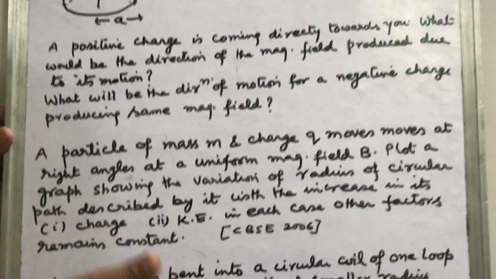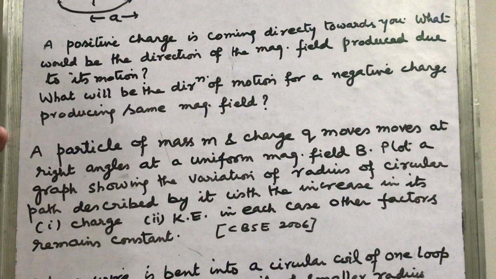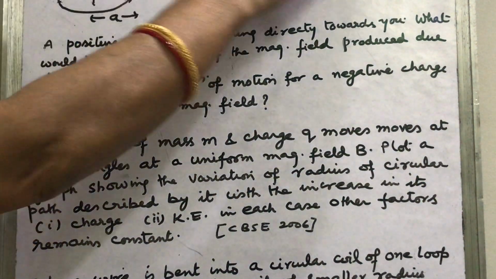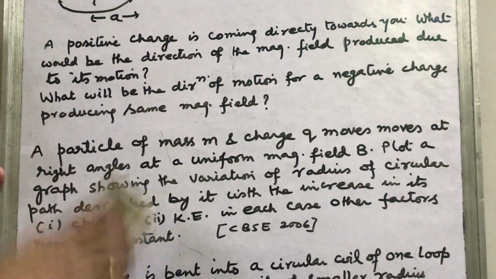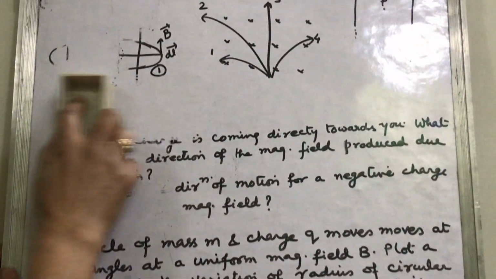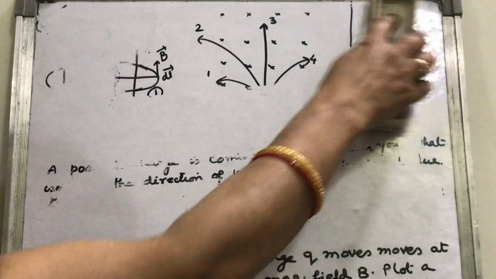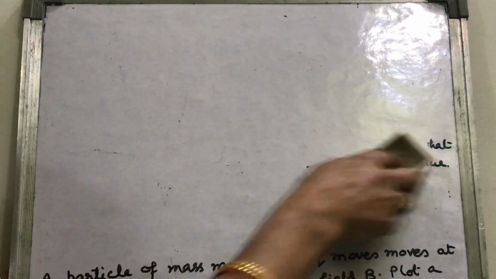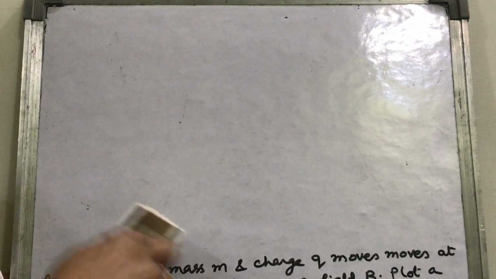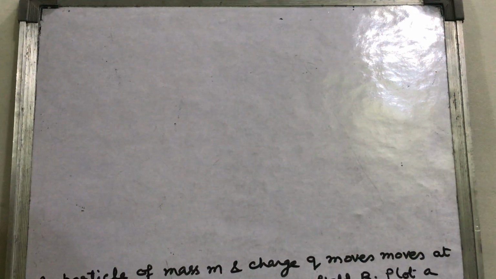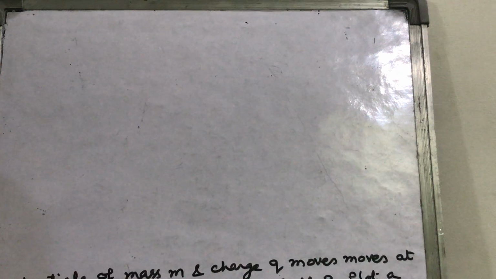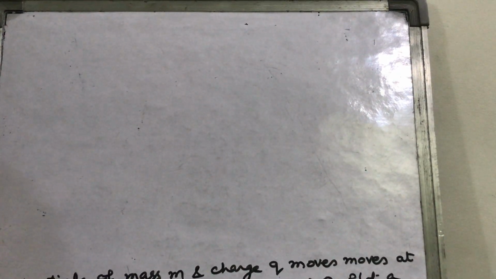Look, we have read this theory, that what will be the radius of circular path. You know the path will be circular and the radius of circular path is given by, I think you must have noted these questions, so I am going to rub it so that I can give you the solution and hint for the rest of the questions. You can note down the questions also by pausing the video. Pause for certain time and you will get the questions. Now look, the description of the question I will give. You see the description in the video, the total language of the question I will give there.